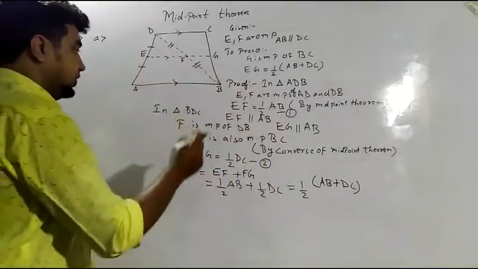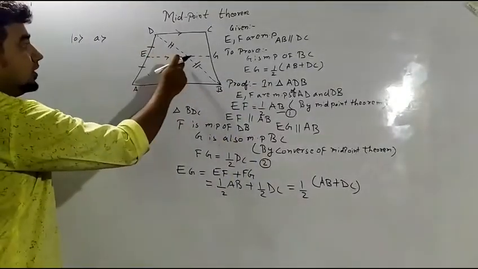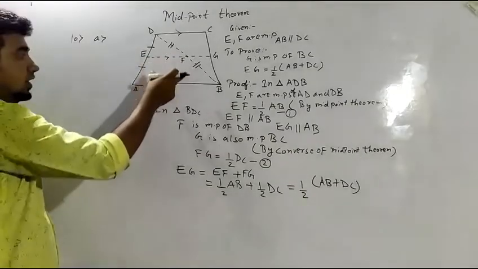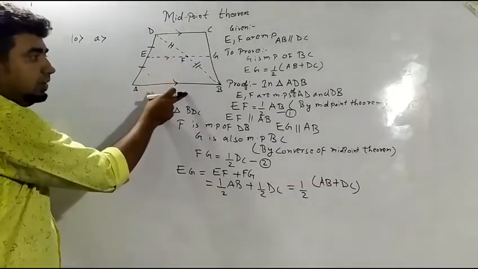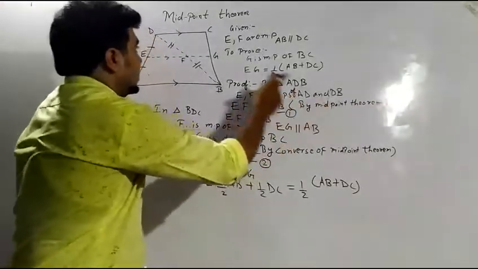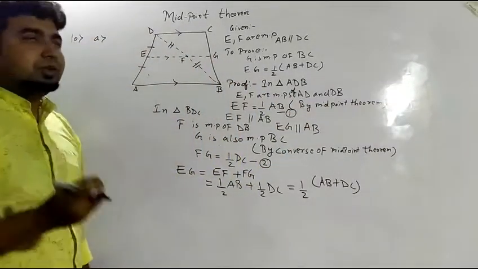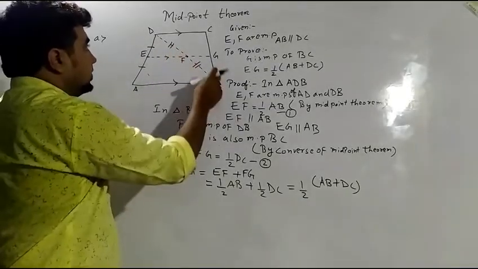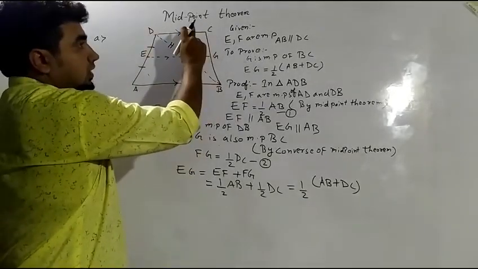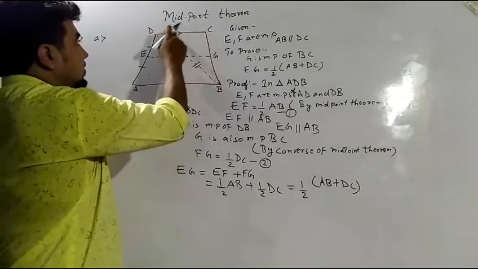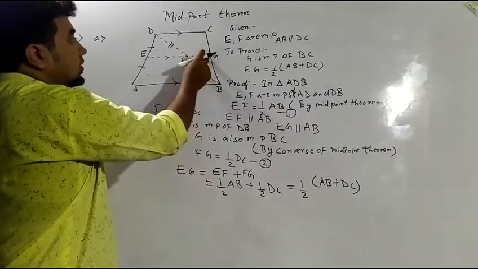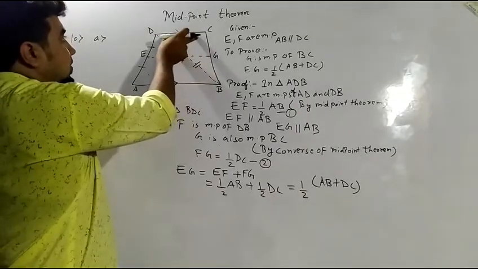So once again I am revising from this part that E and F are the midpoints. Then I will be getting one statement that EF will be half of AB by the midpoint theorem. Now we have to prove that G is also the midpoint. In triangle BDC, F is the midpoint and the line joining this is parallel to the base.